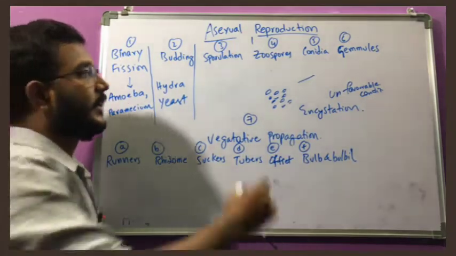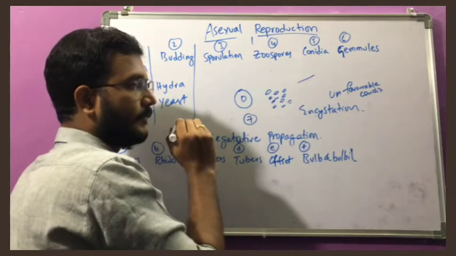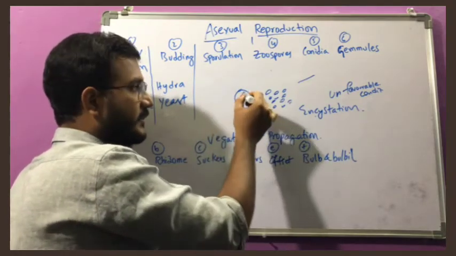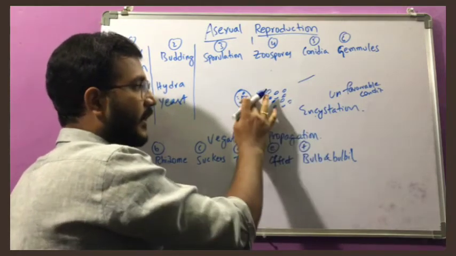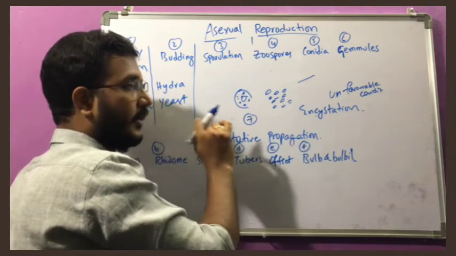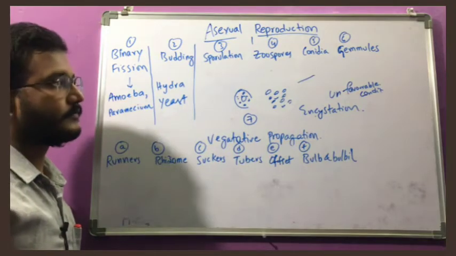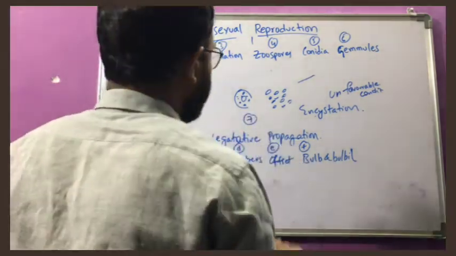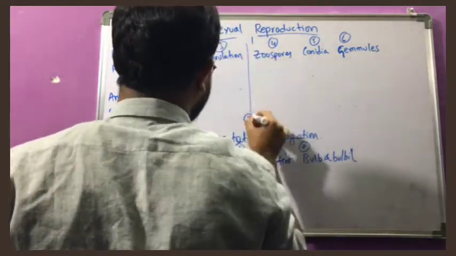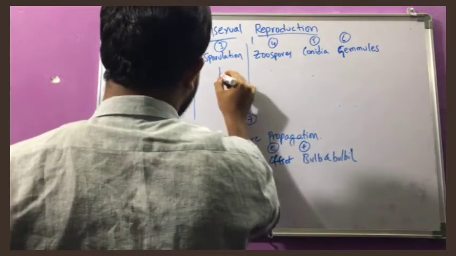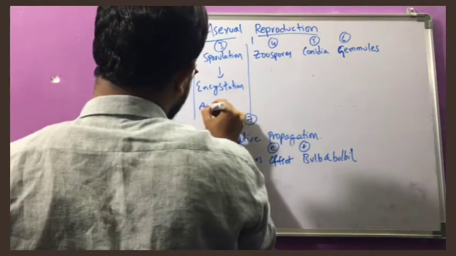During unfavorable conditions, the amoeba secretes a cyst wall. That process is known as encystation. Inside the cyst, it will start dividing into different spore-like materials. And once favorable conditions arise, it will rupture its cyst wall, and the spores will be released outside and develop into new amoebae. This is the process of sporulation, by the process of encystation. Example, amoeba.